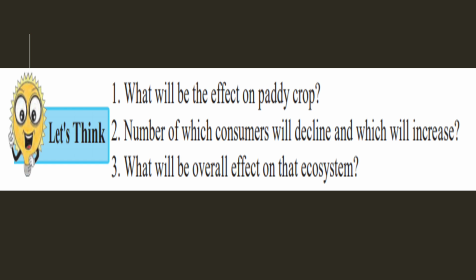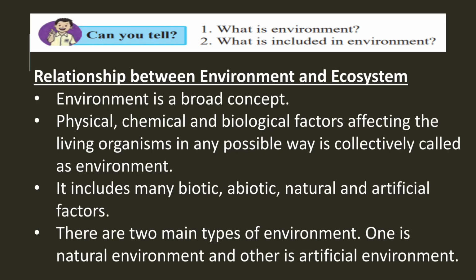What will be the overall effect on that ecosystem? So if the frogs population declines, there would be imbalance of the entire ecosystem. So the number of prey and predator population will change, and thus the food chain will come to an end. So this is the overall effect on that ecosystem.